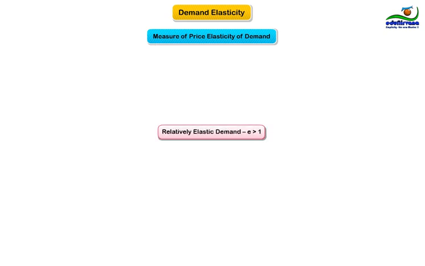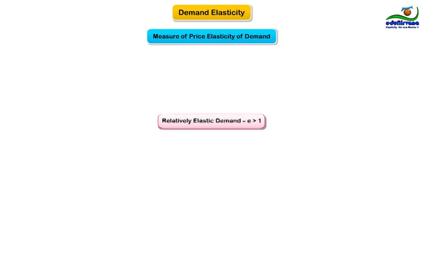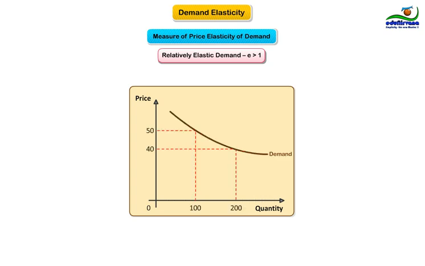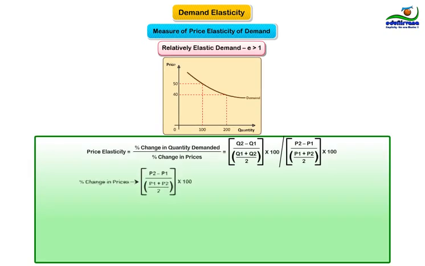This is a case with elastic demand with elasticity greater than 1. Following are the values of price and quantity. Price 1, $40. Price 2, $50. Quantity 1, 200. Quantity 2, 100. Putting the values in the formula above, we can calculate the price elasticity of demand. Let's first calculate percentage change in prices. Midpoint, P1 plus P2 divided by 2, that is 40 plus 50 divided by 2 results in 45.